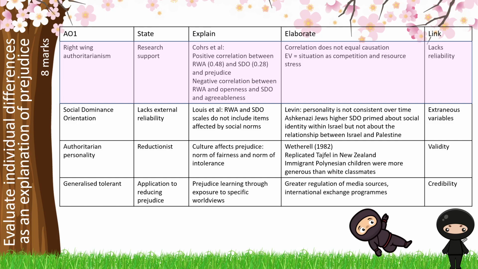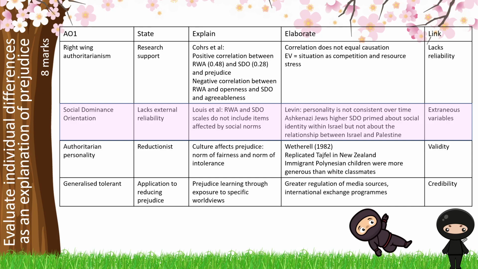Okay, moving through then, we're then going to talk about social dominance orientation. We're going to say this lacks external reliability because we've got inconsistent findings. Okay. And therefore, we're talking about two different pieces of research here, or two different oppositions to prejudice. First one comes from Lewis et al. And that these scales, these questionnaires, do not include items that are affected by social norms. And therefore, that skews the results because of the phrasing of the questions in the questionnaire.